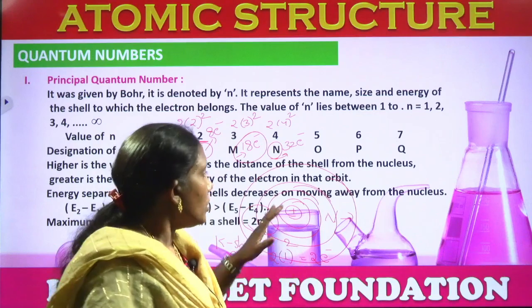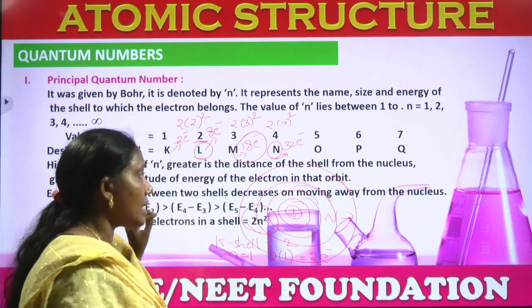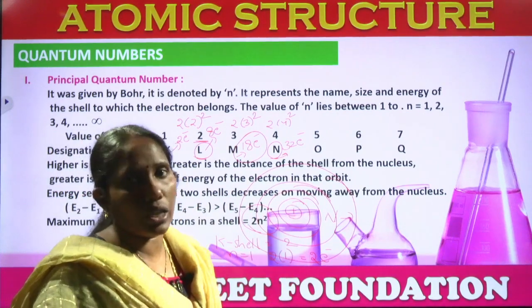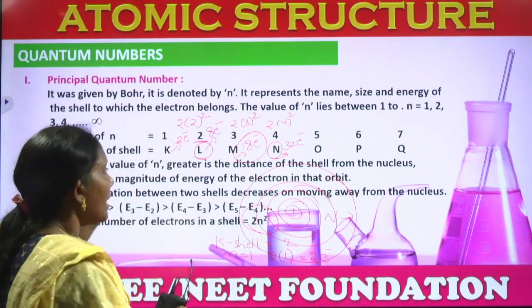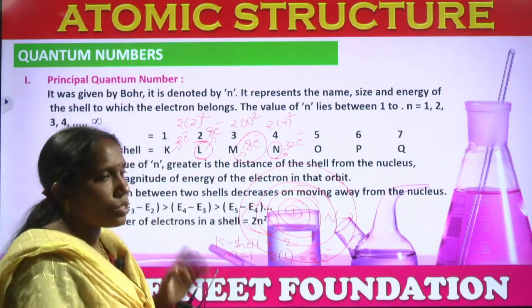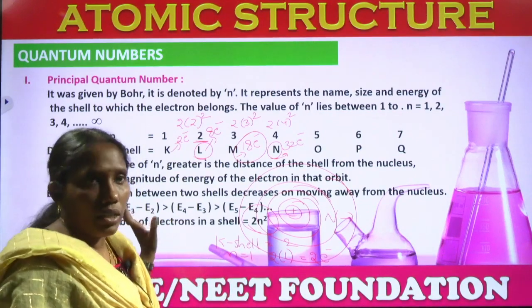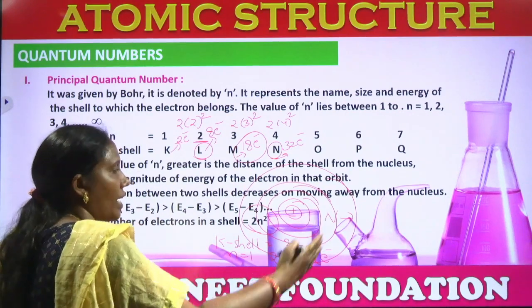Right? So, if the distance from the nucleus is increasing, the energy separation between the two shells decreases on moving away from the nucleus. So, the energy difference also we can take here. The greater the distance from the nucleus, the greater the magnitude of the energy of the electron in the orbit; energy also differs.